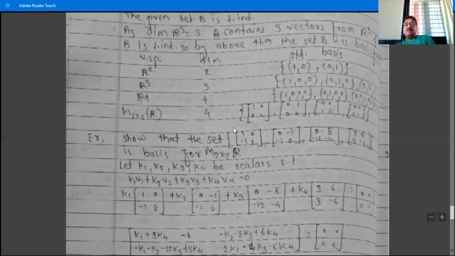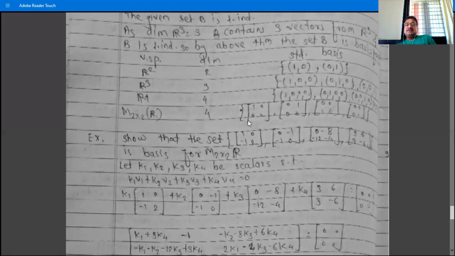And what is the standard basis? The first matrix has rows (1,0) and (0,0); right here it is not 2, it is 0. Then (0,1) and (0,0), then (0,0) and (1,0), and the fourth element is (0,0) and (0,1). So this is the standard basis of M2x2(R). Any basis of M2x2(R) contains four vectors. This is the standard basis of M2x2(R).